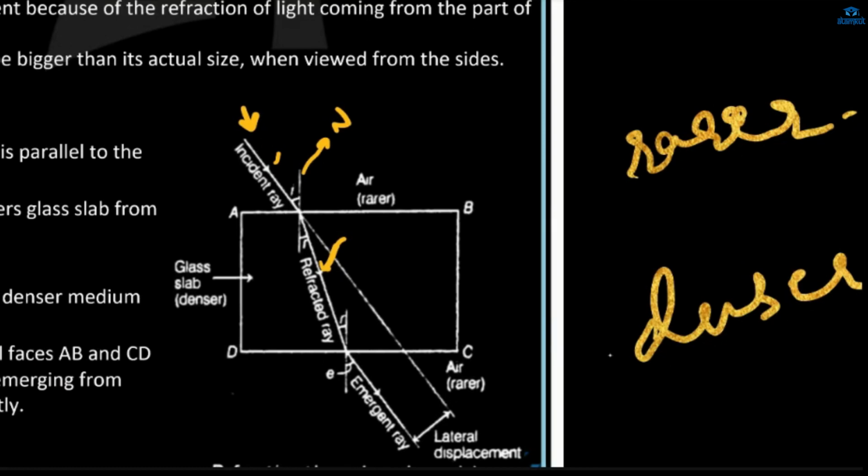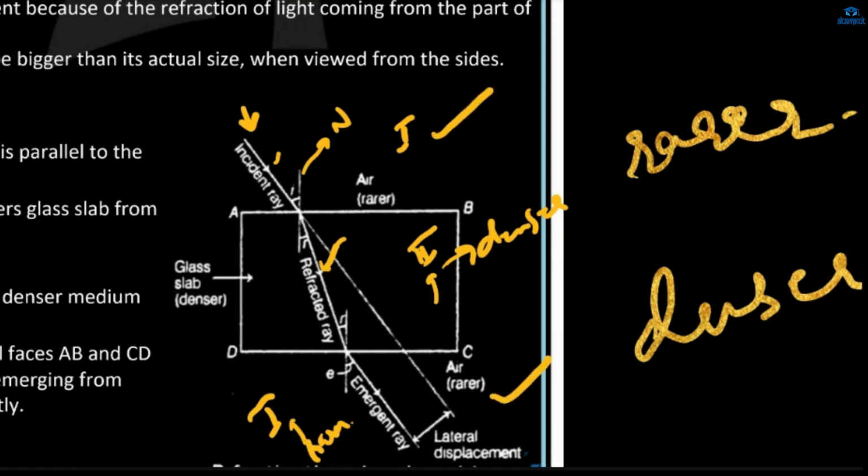Okay. And then again it comes. This is your first medium. This is your second medium, and this is your first medium again because this is air again. So what will happen? It's now coming from the second medium to the first medium, which is from denser to rarer. This is your denser, this is your rarer again, and then the ray will emerge. The ray will emerge how? Because this medium and this medium are equal, right?